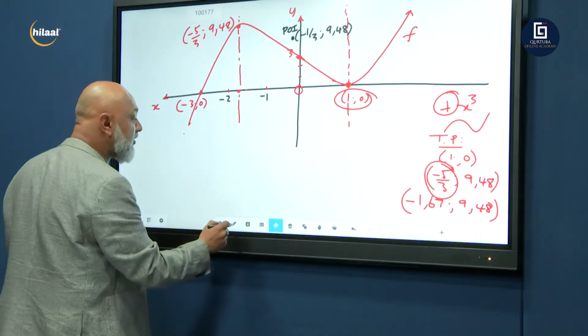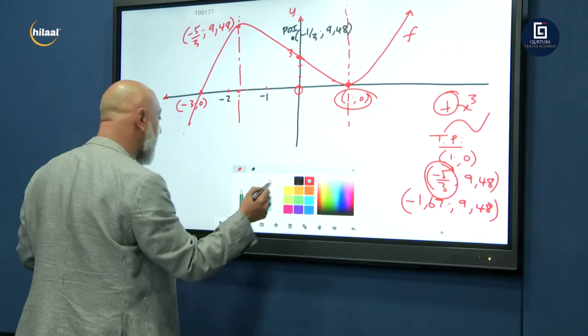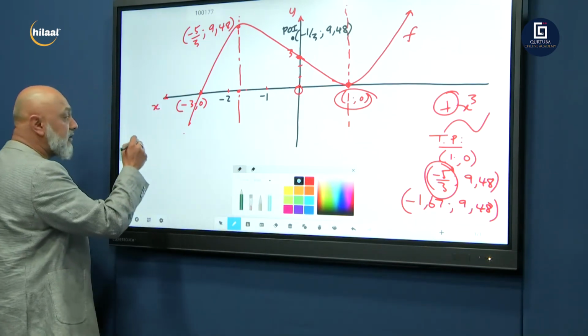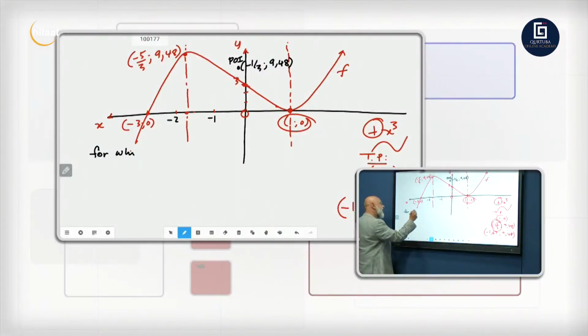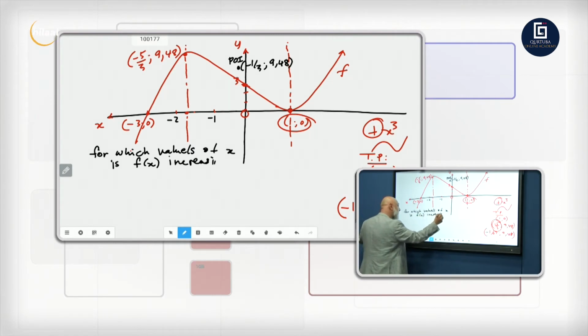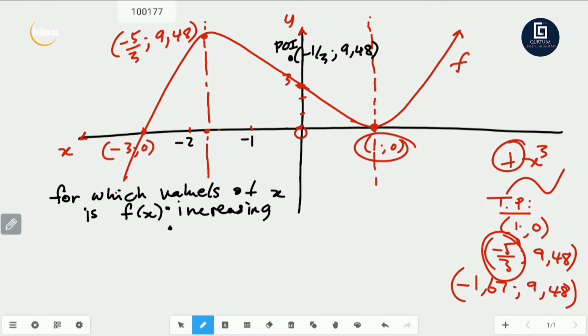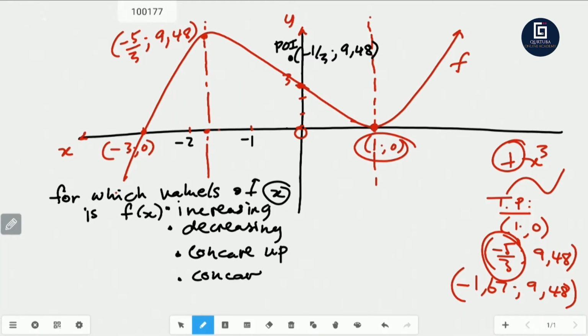Right. For which values of x is the graph...? So now they're going to ask you in the exam, for which values of x? These are your theory questions on the graph. For which value or values of x is f of x increasing? For which values of x is f of x decreasing? For which values of x is the graph concave up? And where is it concave down?